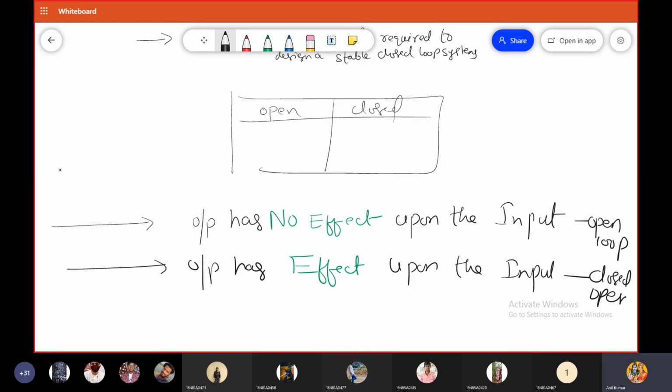Before starting the next class, I will ask this particular question, so all of you please note it down. This is the definition for open loop and this is the definition for closed loop. A system in which the output has no effect on the input is called open loop. A system in which the output has effect upon the input is called closed loop. Is it fine, students? Hello?